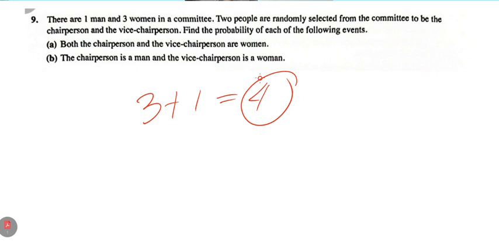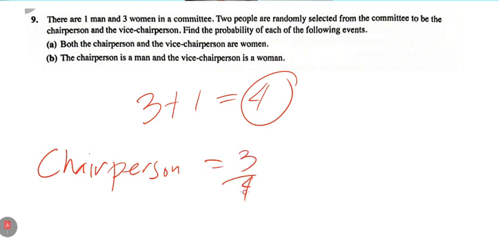To find it, we have the probability that the first person selected as chairperson is a woman. Looking here, the probability for that one is 3 out of 4. The remaining people are one man and two women. So let's write out the first one here for the chairperson. The chairperson is 3 out of 4.